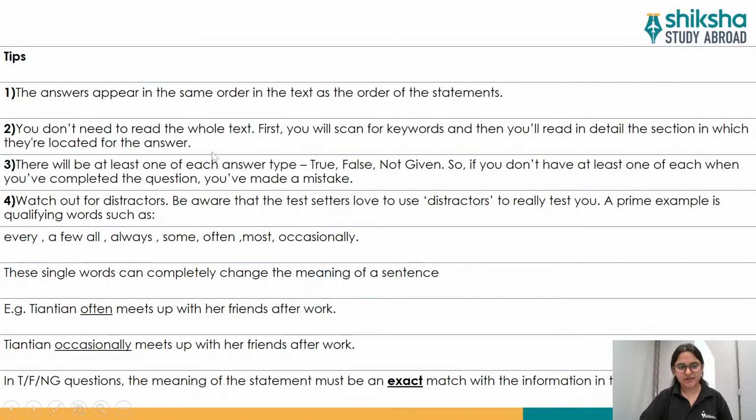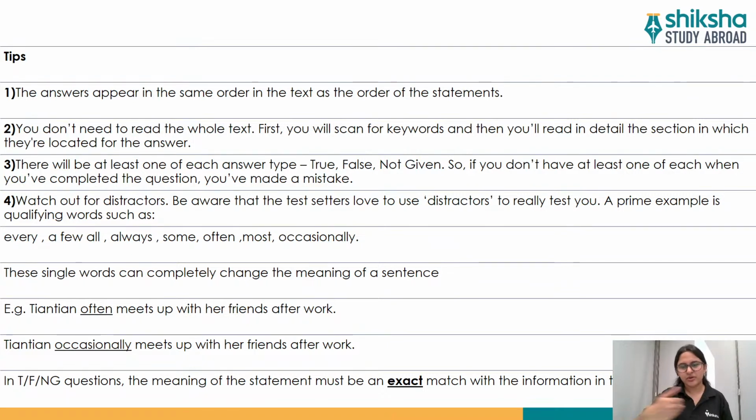Now, third tip is there will be at least one of each answer type. So that means you will have to write true, false, and not given. These all three words will be there in your answers. So, for example, 5 to 7 questions are given to you in the IELTS reading paper related to your true false not given questions. So two might be true and three might be false. So one of them or two of them will be not given. That means each of the answers will get at least one chance.